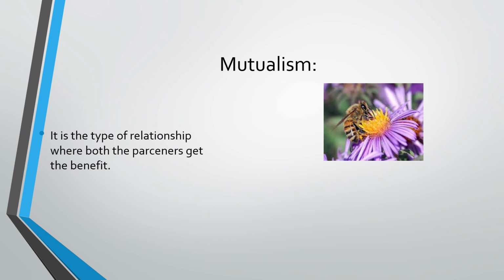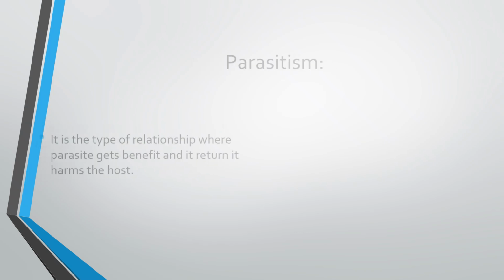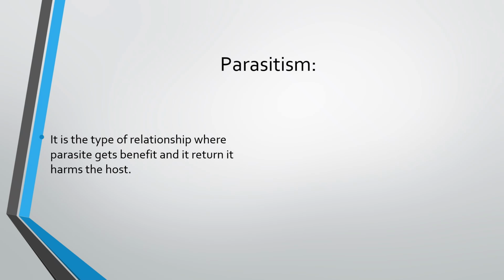Next we have commensalism. Commensalism is the type of relationship where the host is neither harmed nor benefited. So commensalism is the type in which one partner gets benefit while the other doesn't get any. And the third one is parasitism. It is the type of relationship where the parasite gets benefit and in return it harms the host. Parasitism is the relationship in which one partner gets the benefit while the other gets harmed.